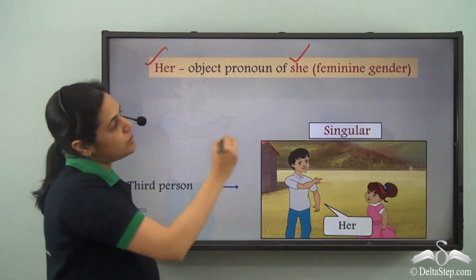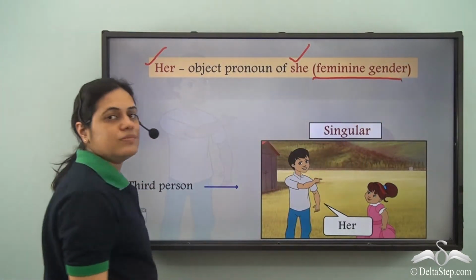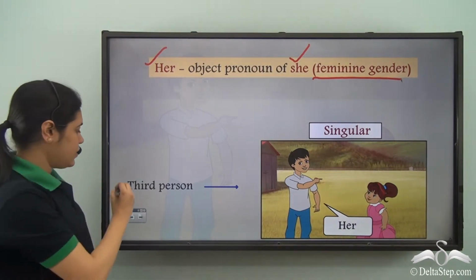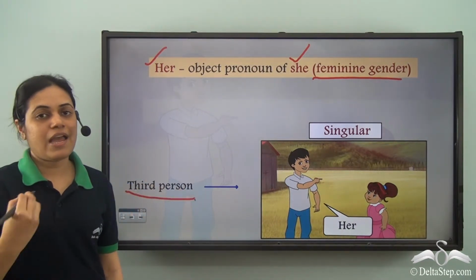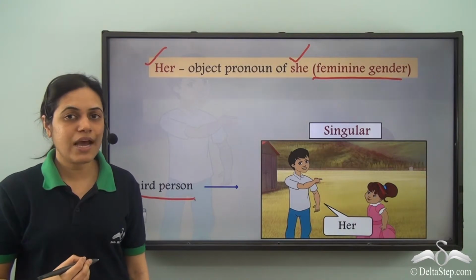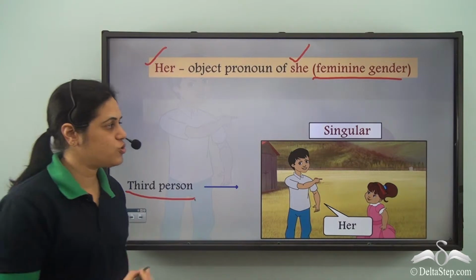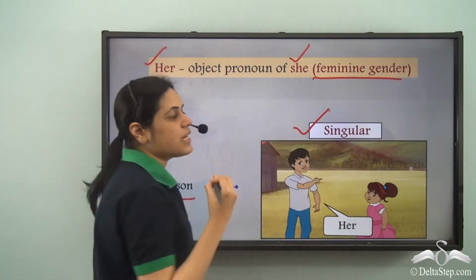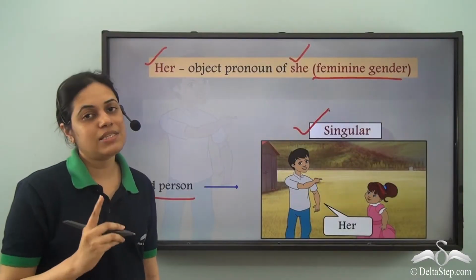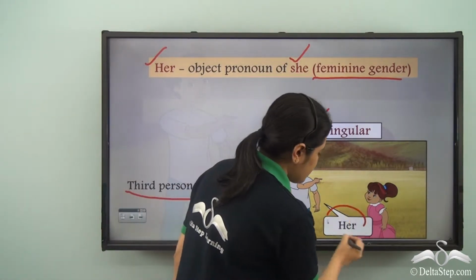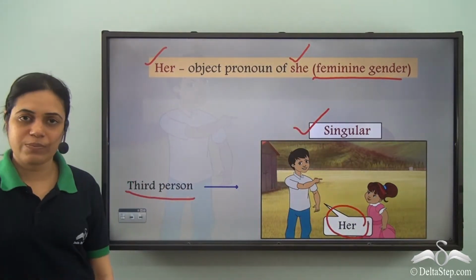For what? For feminine gender, that is females, third person, everybody else other than the person speaking and the person spoken to. For singular, that is one single person, her is the object pronoun.